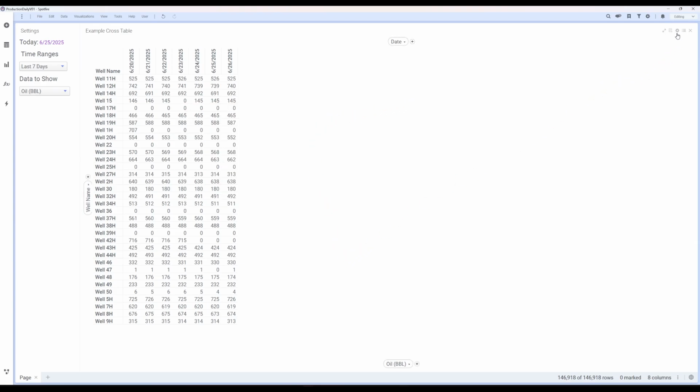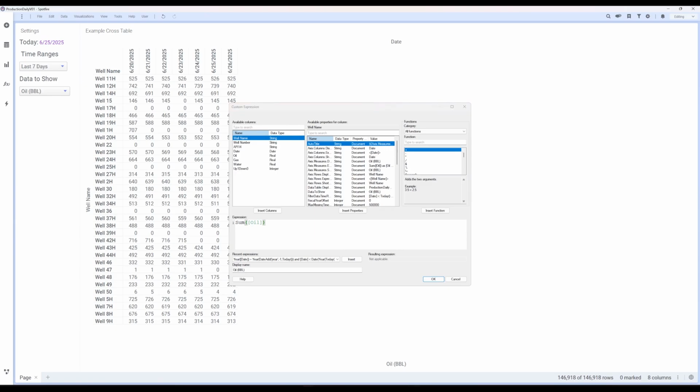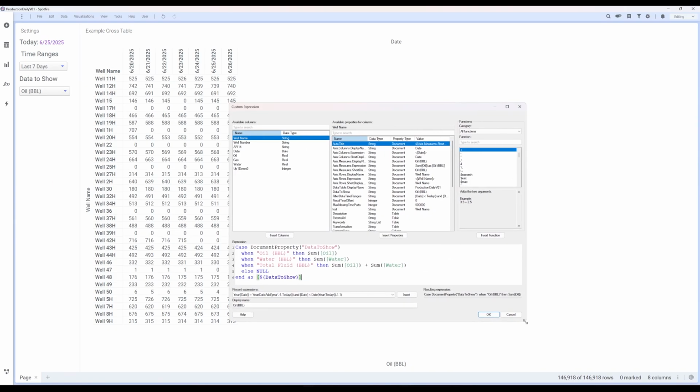In the Properties menu for the cross table, open the Axes tab and adjust the cell values using a custom expression. Copy the expression used here to display the selected data option from our new drop-down menu on our table. Once done, click OK to save our change.